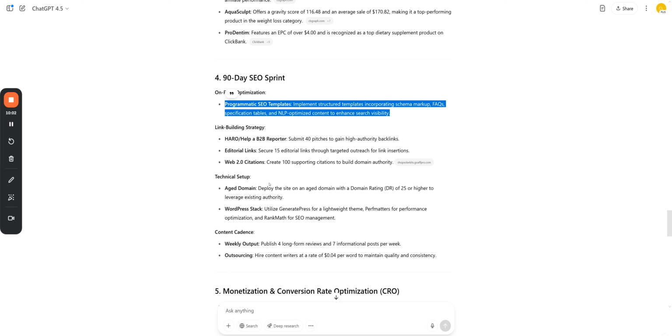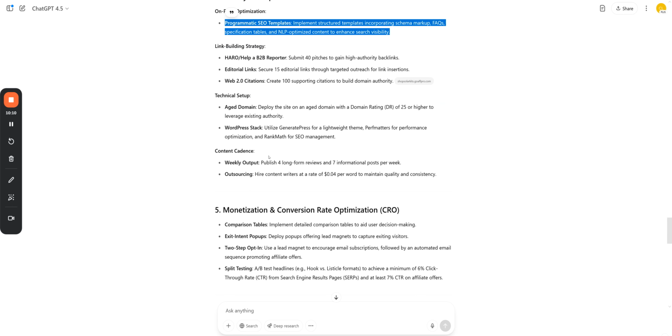WordPress stack is giving you some recommendations for the theme and so on, and you could obviously expand on that as well. Then it's giving you an idea of weekly output, long form reviews, and 7 informational posts per week. And then even hire content writers at a rate, and it gives you an idea. You could also do that as well.